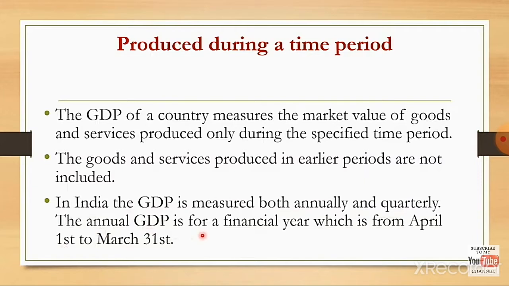The annual GDP is for a financial year, which is from April 1st to March 31st. So a bicycle produced in 2017 will not be included in the GDP measure for 2018.